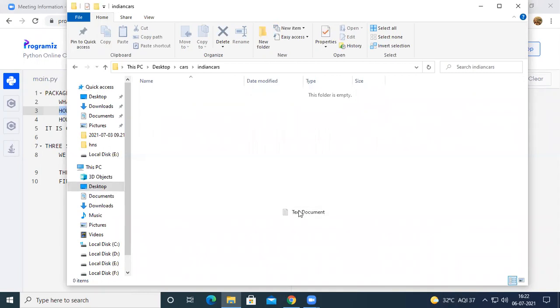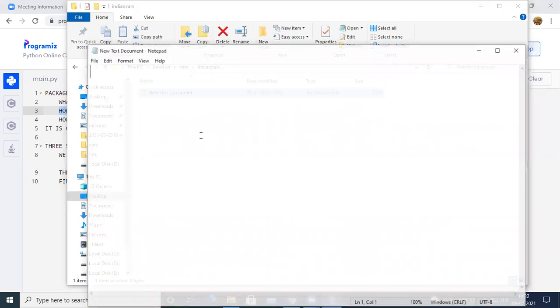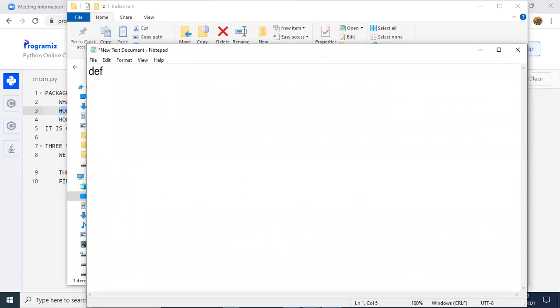First, we need to have the different types of functions or different types of classes what we want inside. Okay, right? Definition here, and then it is going to print made in India. Okay, and let us save this one as kia.py.